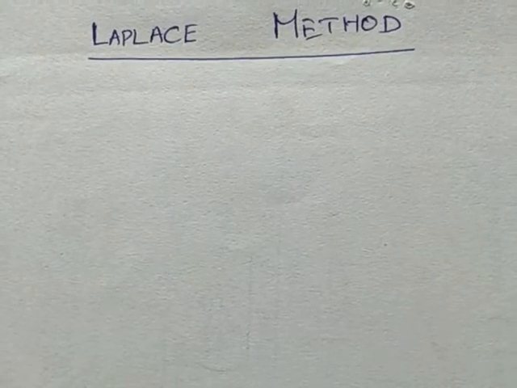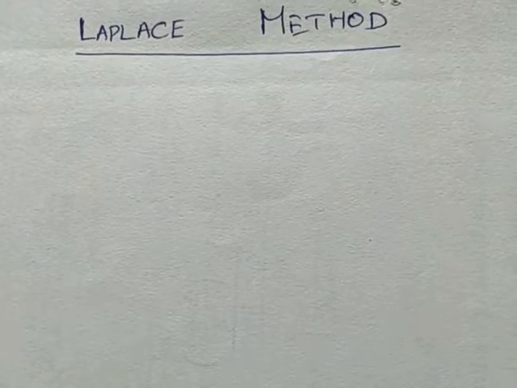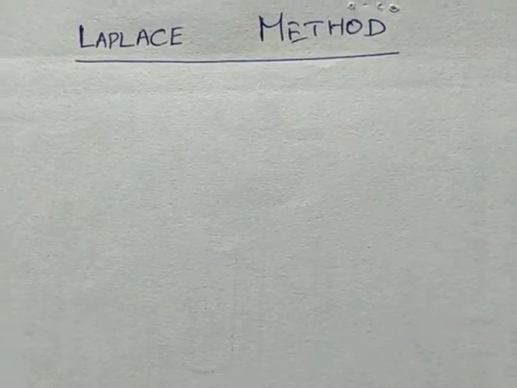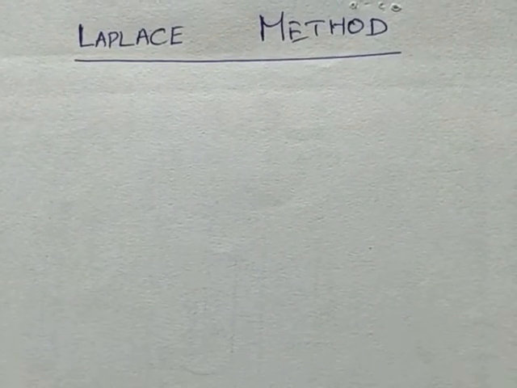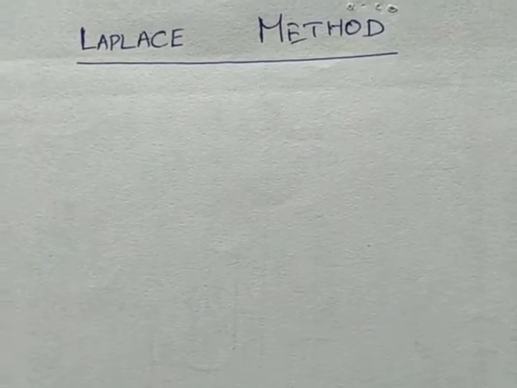So we are going to study another method, known as Laplace method, to obtain the asymptotic behavior of the given integral whenever x tends to infinity.